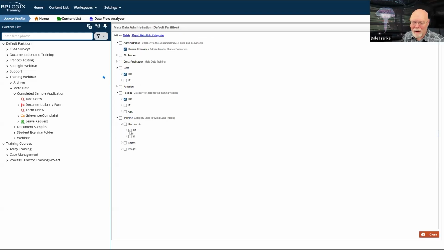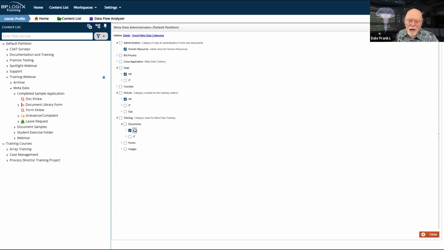So technically, I could have all 4 of these categories assigned to a document or to a form. Again, they should not all be called HR. In a normal system, I'm going to have unique category names in the tree, or it's going to be super confusing. But again, on my system, these are actually 4 separate trees. So I can technically have 4 separate HRs.